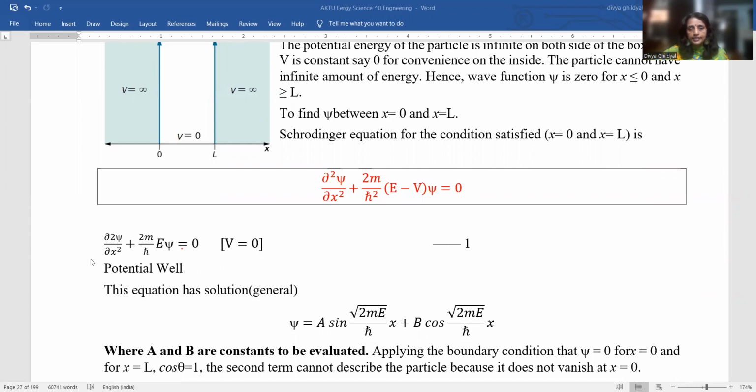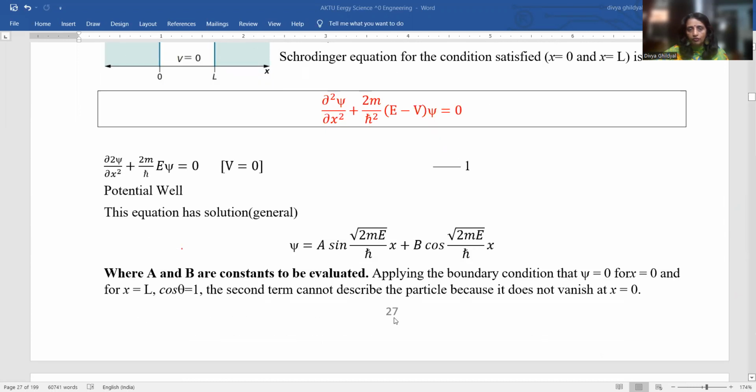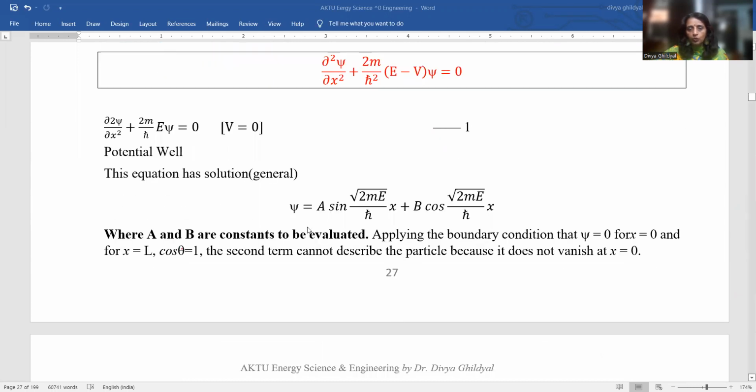Now, this is a second-order differential equation. As per mathematical concepts, the general solution for the wave expression will be of this form: phi equal to A sine (under root 2mE upon h bar square) x plus B cos (under root 2mE upon h bar square) x.